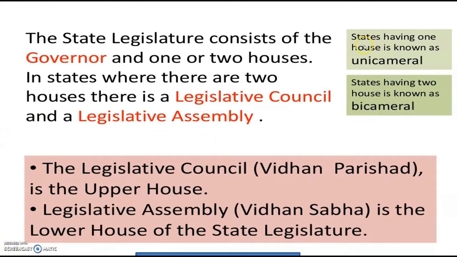So children, states having one house are known as unicameral and states having two houses are known as bicameral. So here we have two houses, which are the Legislative Council, the upper house, and the Legislative Assembly, that is the lower house of the state legislature.